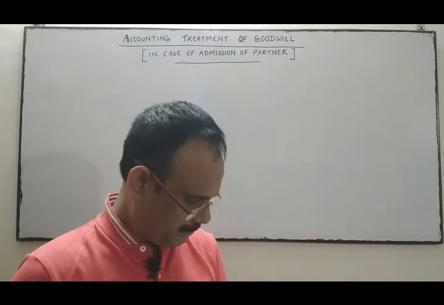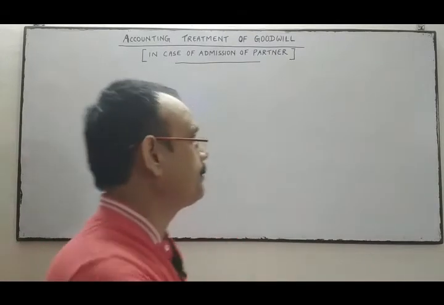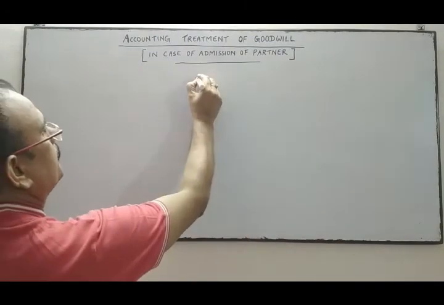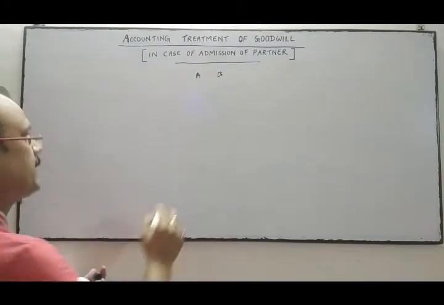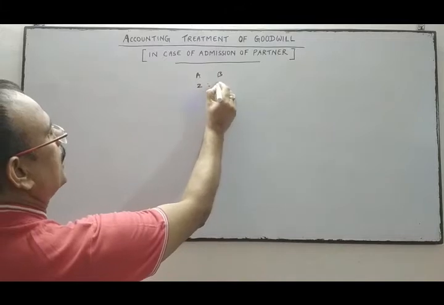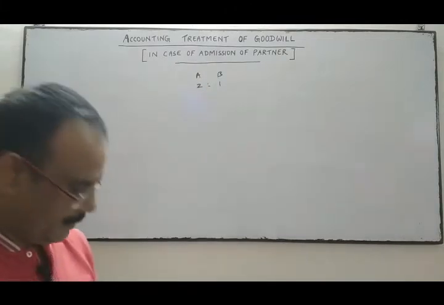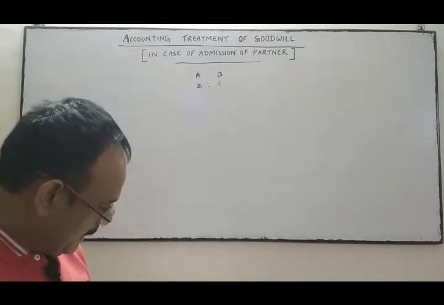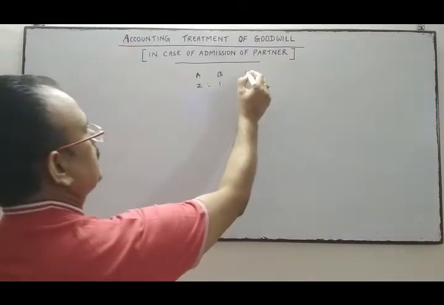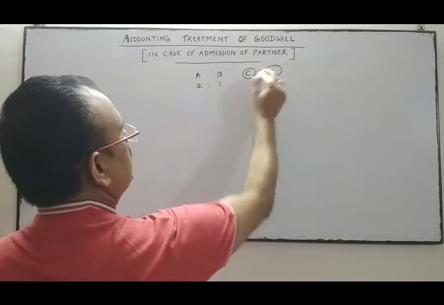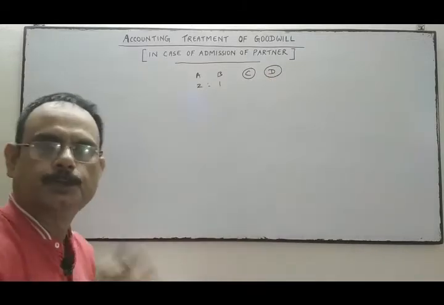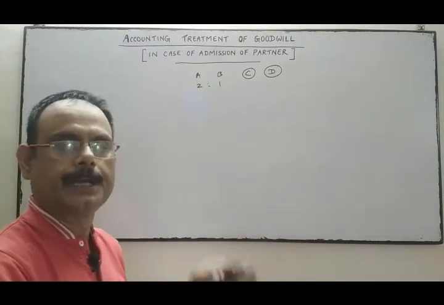A and B are partners. The profit sharing ratio between them is 2:1. C and D, two partners, are admitted into the firm.